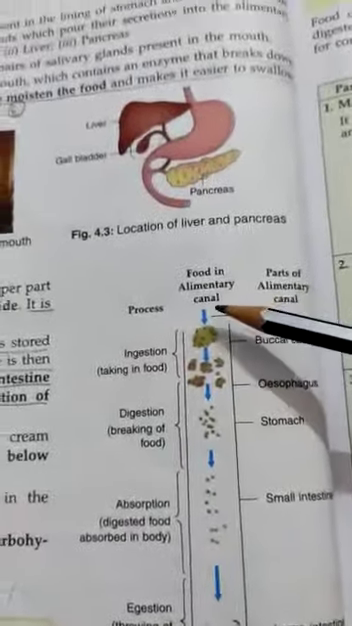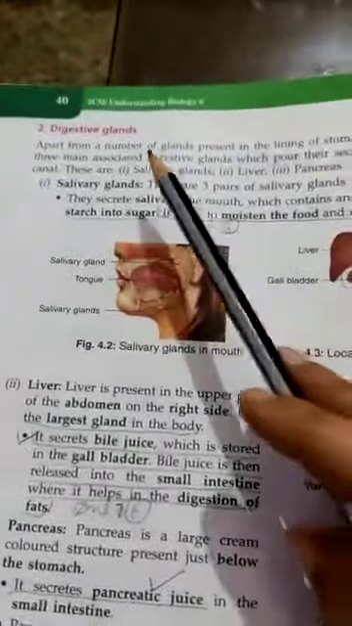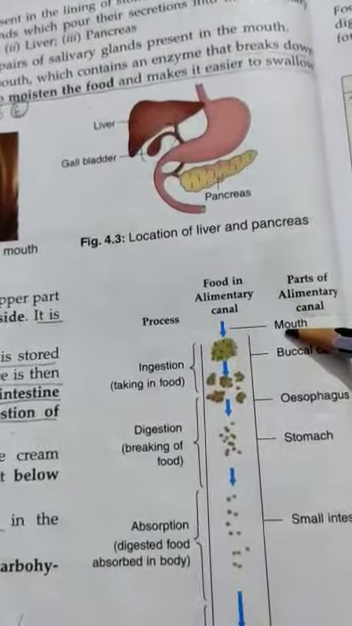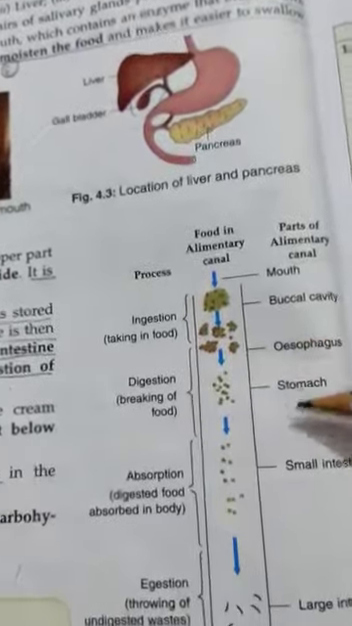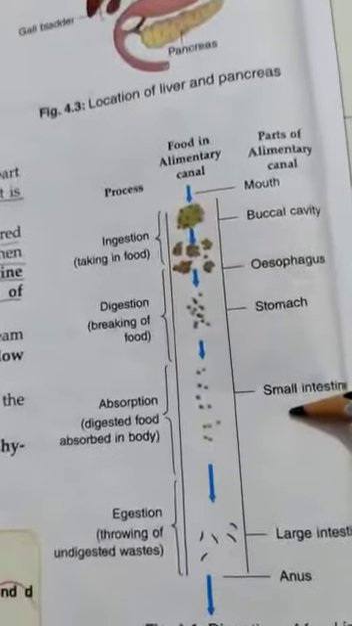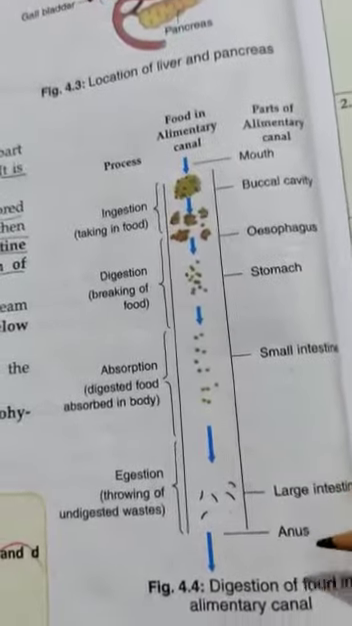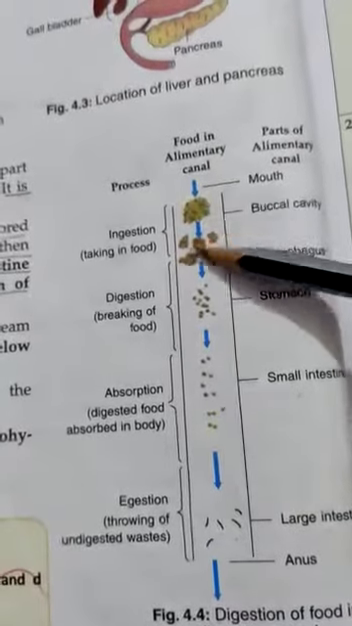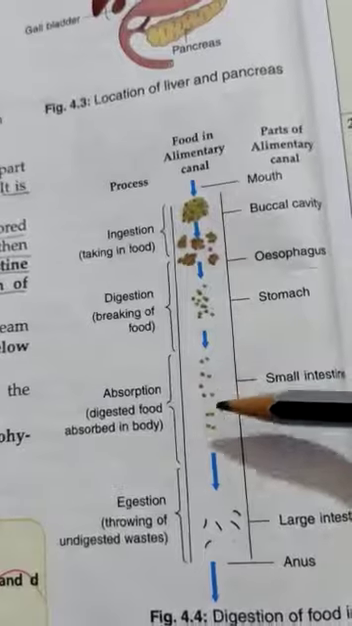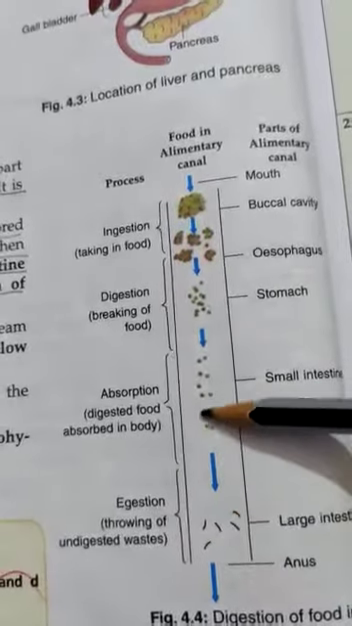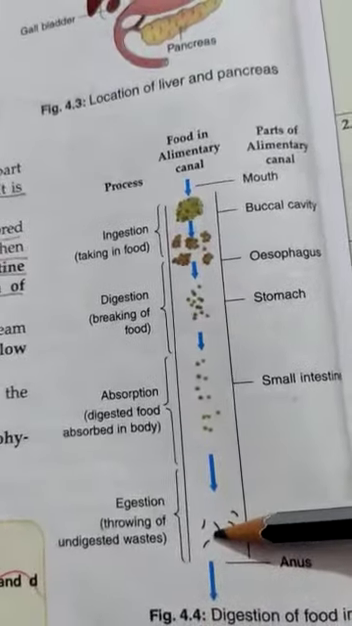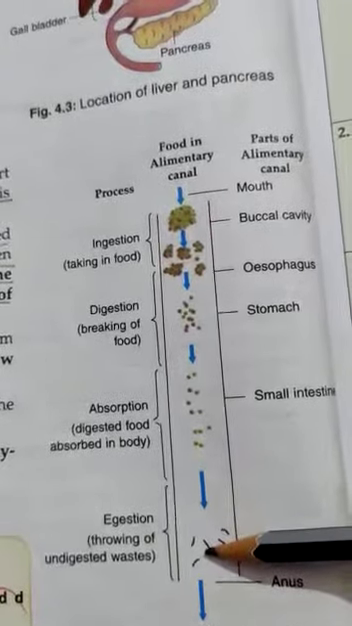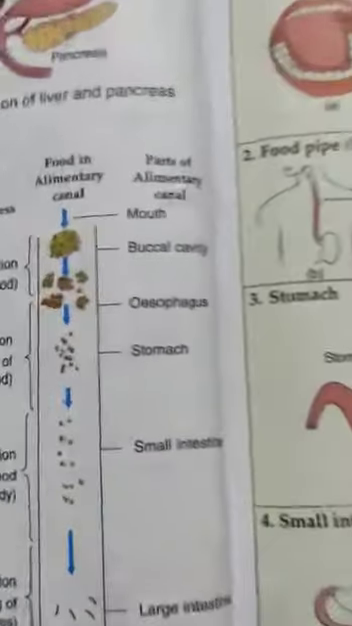Two main parts: alimentary canal and digestive glands. Alimentary canal: mouth, esophagus, stomach, small intestine, large intestine, rectum and anus. Here the processes ingestion, digestion, absorption, assimilation, and egestion will occur. This is all about the human digestive system. Up to this, thanks a lot.